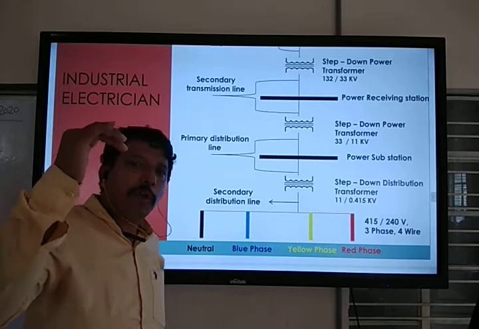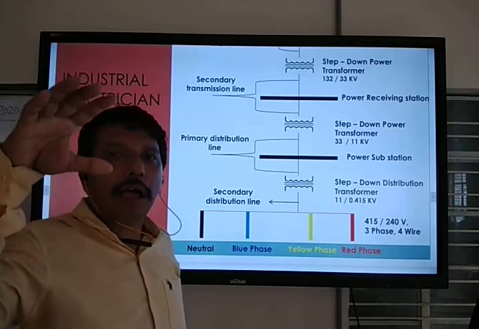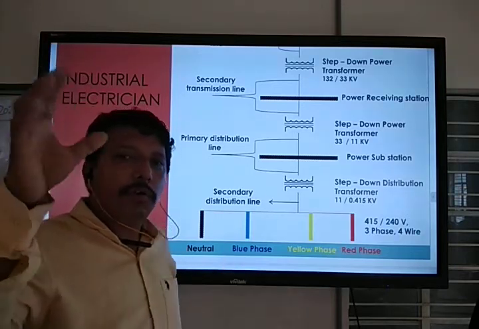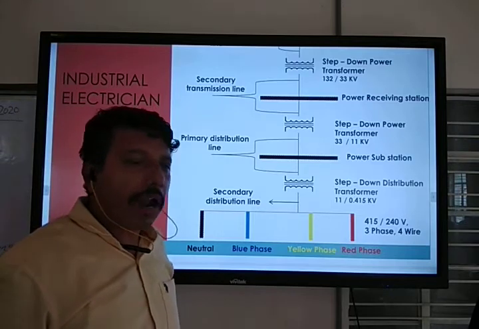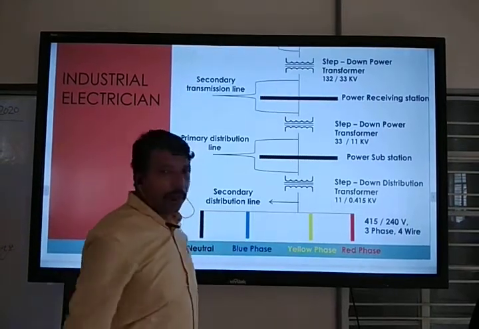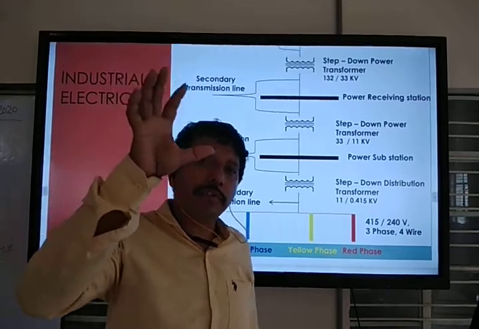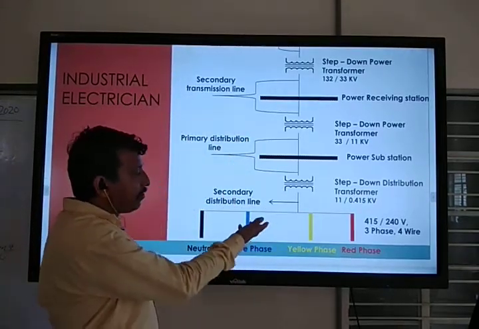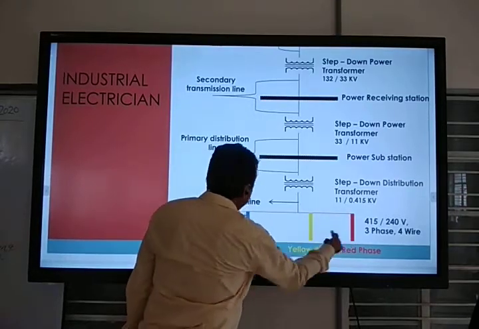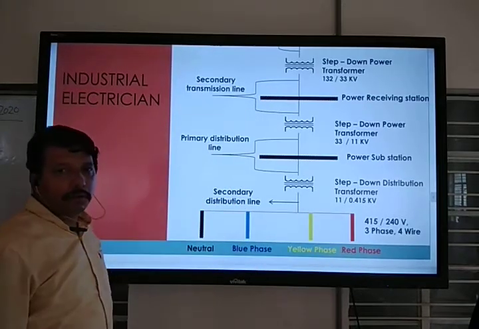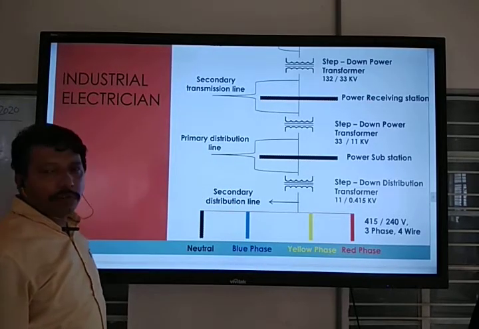If you use a three phase motor in your house, you use three phase supply. A water pump is only single phase. Single phase means one phase and one neutral.